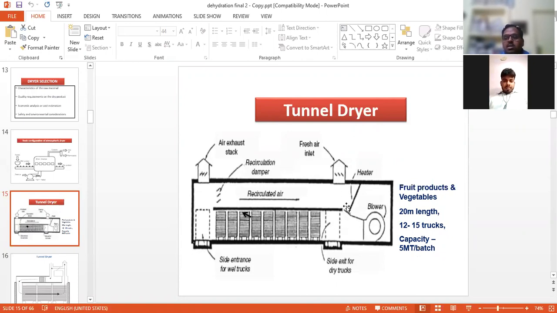The hot air is circulated, the fresh air comes from this side, and the heater is installed here. After circulating the hot air, when the product becomes dry, the air is exhausted from this side, and ultimately we get the dry product from the tunnel dryer.